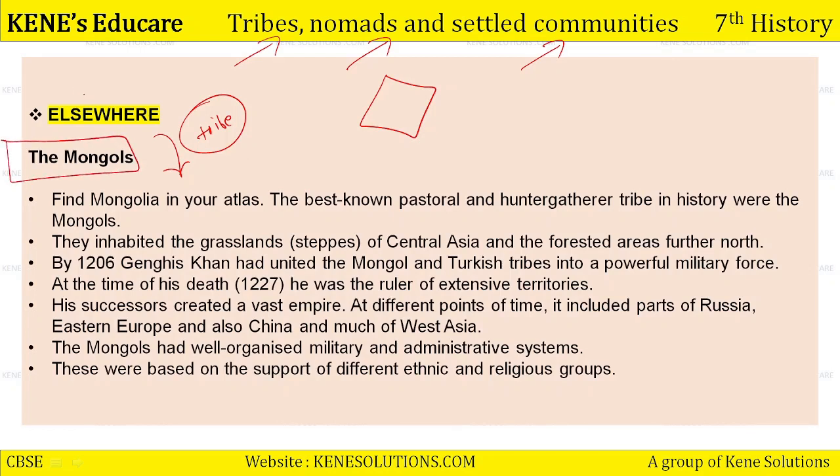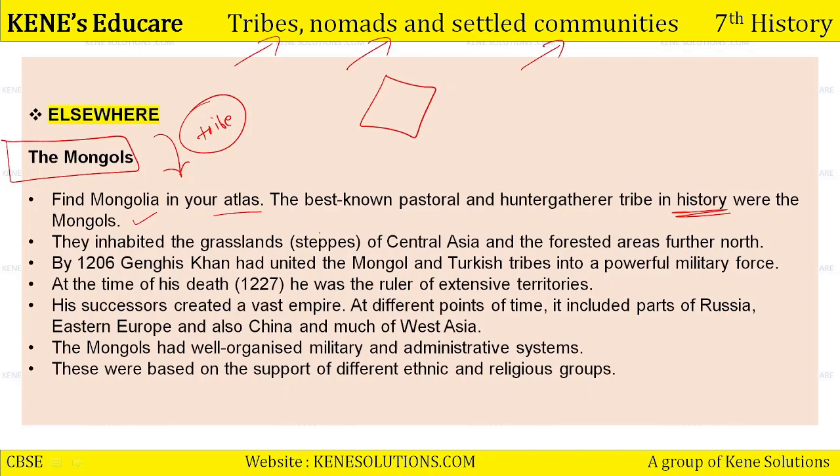Yes, the Mongols, who were the ancestors of the Mughals also, though the Mughals did not want to keep a relation or their name with them, but from their mother's side they belong to the Mongols, the Genghis Khan family. So we're going to read about Mongols. First, you have to find out Mongolia in your atlas. Then the best known pastoral and hunter-gatherer tribe in history were the Mongols. They were so well organized with their administration, rules and regulations, army and everything that the world knew about them.